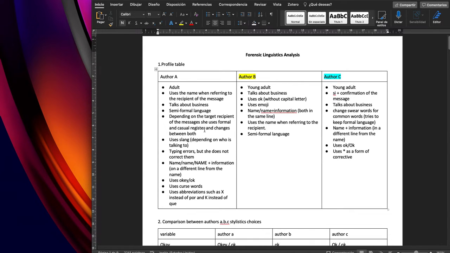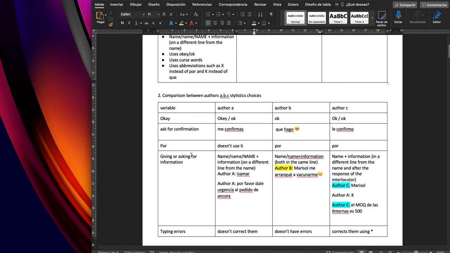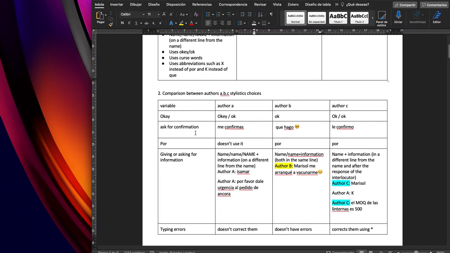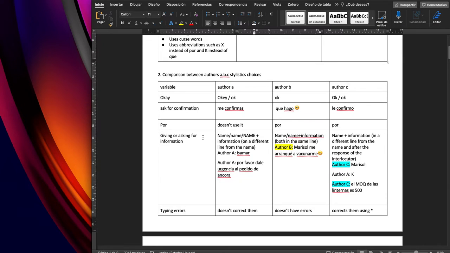So this would be a general profile because between the three authors, the types of information they use, for example, semi-formal language. There are some typing errors, and things like that. And then in the second part, like the table that I was showing you before, the variable okay. So here author A writes it okay, or okay only, okay with a capital letter, asking for confirmation. If they write por, how, or doesn't use it, por, asking for information.